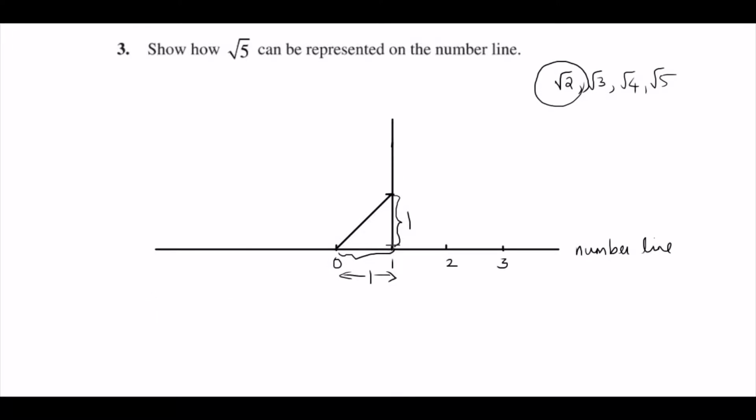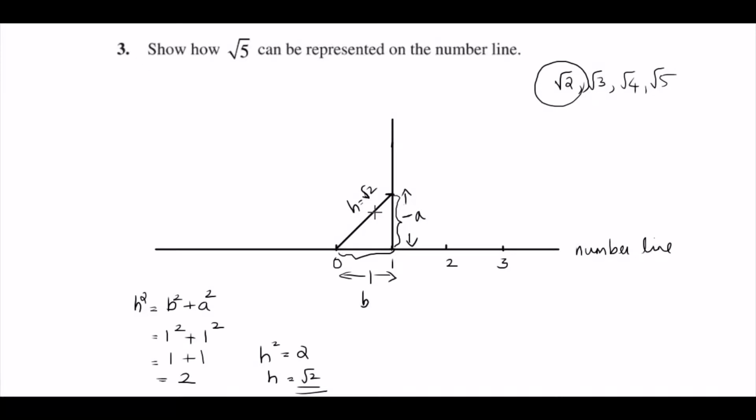Now in a right triangle, based on the Pythagoras theorem, hypotenuse square is base square plus altitude square. Let this be the base, this the altitude and this the hypotenuse. Then you can write hypotenuse square is equal to base square plus altitude square. We have taken base as 1 unit, so 1 square, and the same distance we have taken here, so that is also 1 square. That is 1 square plus 1 square, 1 plus 1 is equal to 2. So you got hypotenuse square as 2. The length of the hypotenuse is root 2. So you got this as root 2.